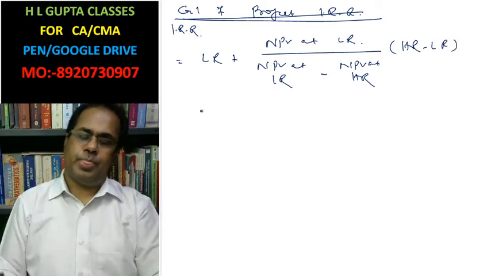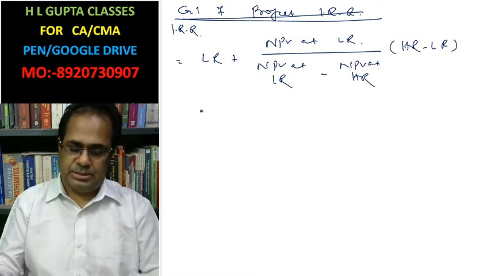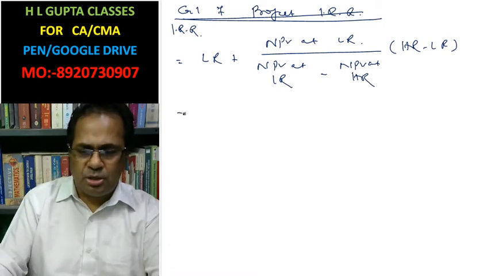This is a formula. The concept of IRR I have already discussed in my classes. What is the lower rate?